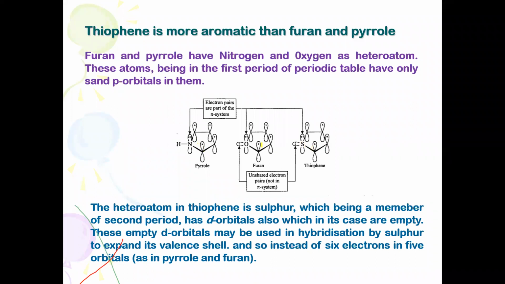The sulfur atom belongs to the oxygen family, and in the second period it is. So therefore d orbitals are also available for the system. In the orbital picture, they get involved in the delocalization process.